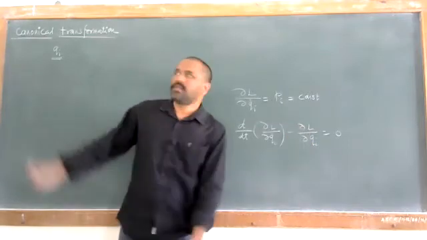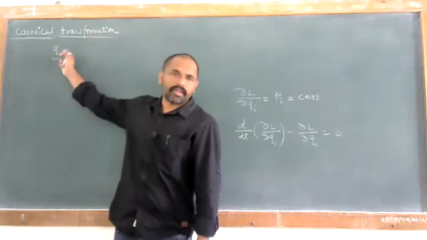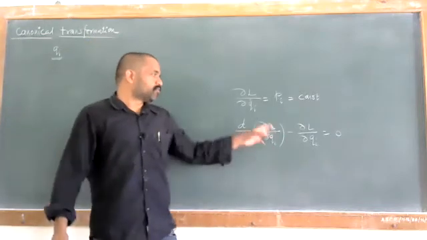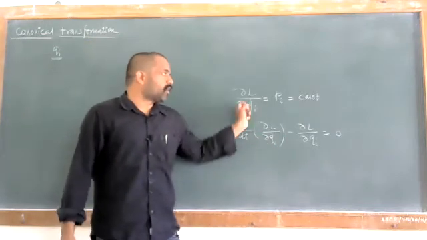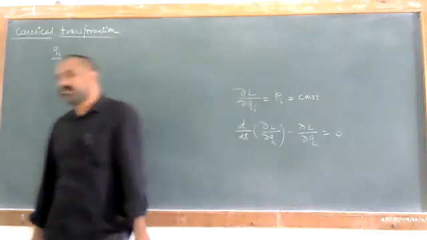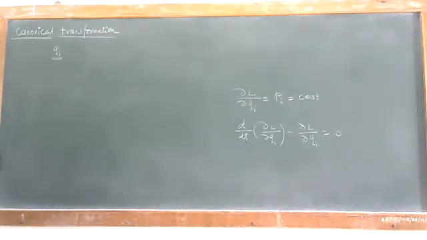When is it possible? When this is a cyclic coordinate or ignorable coordinate. So ∂L by ∂qi dot is equal to pi and that is constant. That is possible only if this conjugate momentum is constant, and so these problems can be solved.